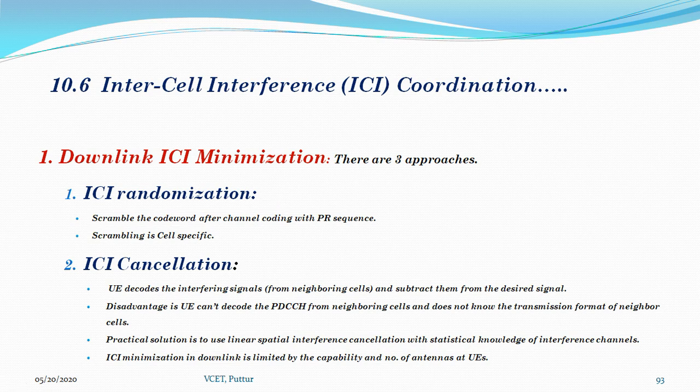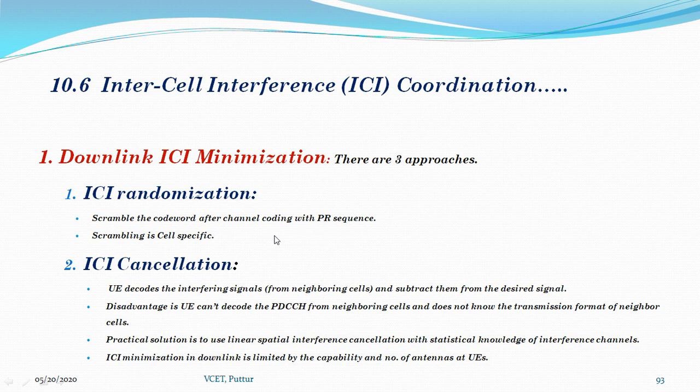When we consider the downlink, there are three basic approaches to mitigate this inter-cell interference. The first one is inter-cell interference randomization. This is achieved mainly by scrambling the code word after channel coding with a PR sequence, that is, a pseudo-random sequence.